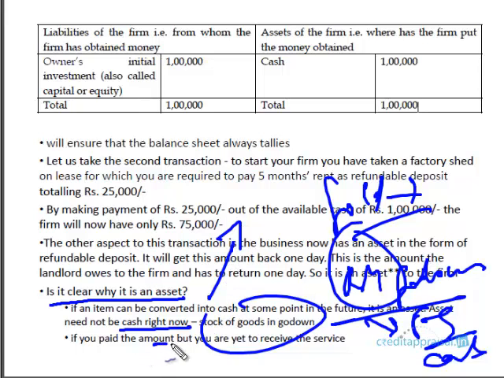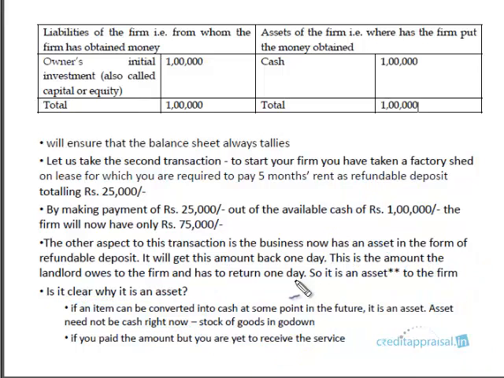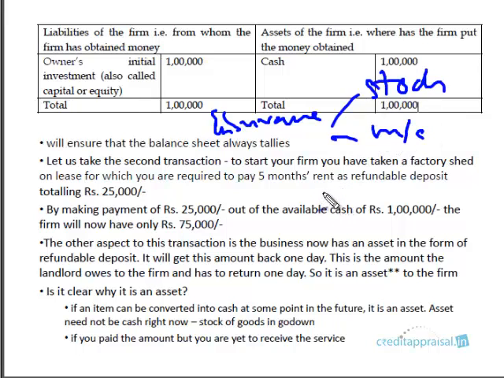Or if you pay the amount but you are yet to receive the service, that is also an asset, isn't it? For example, if you have insurance, you pay insurance for machinery or insurance for stock in a godown. The normal process is they will take insurance for the whole year. Say, in March, the policy is due.